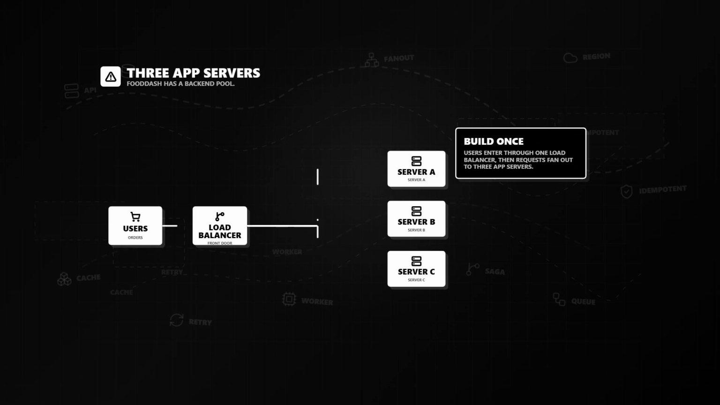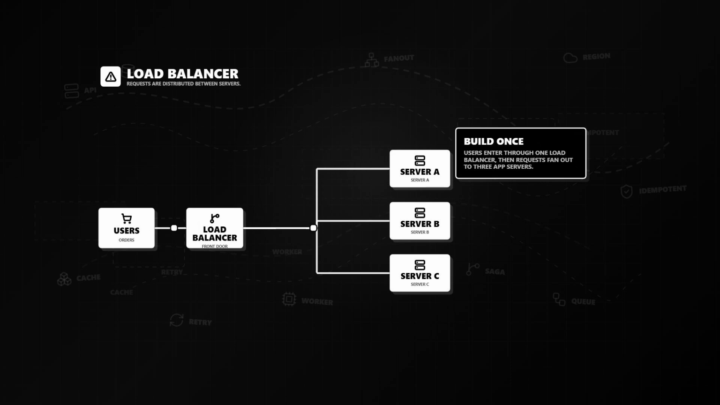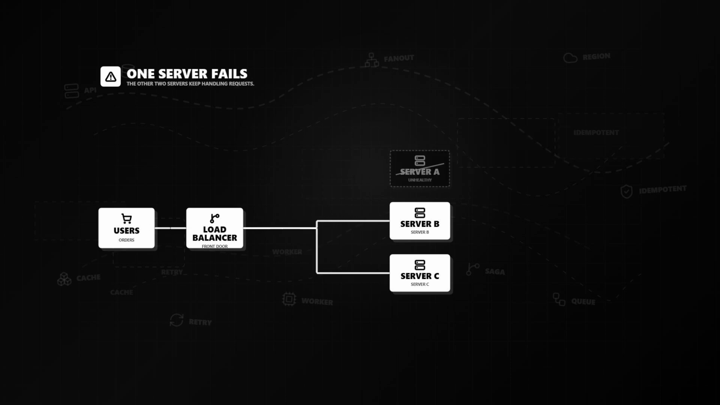FoodDash has 3 application servers. It has a load balancer distributing traffic between them. And if any individual server fails, the other 2 can continue handling requests. So FoodDash is highly available now, right?